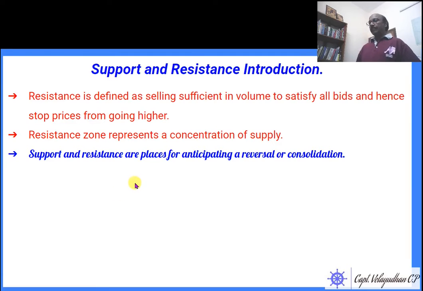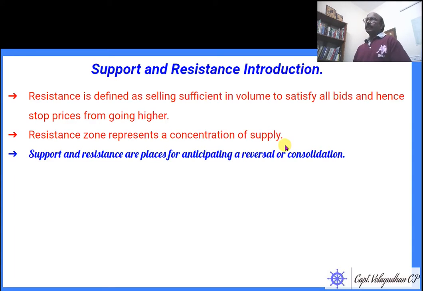Resistance is defined as selling sufficient in volume to satisfy all bids and stop prices from going higher. Resistance zones represent a concentration of supply.